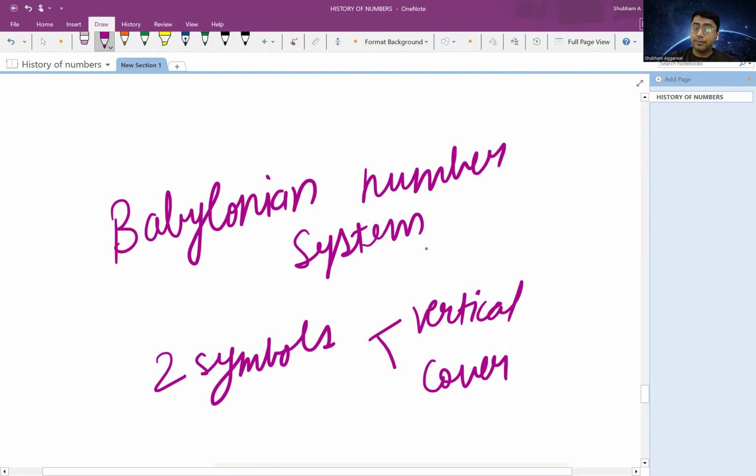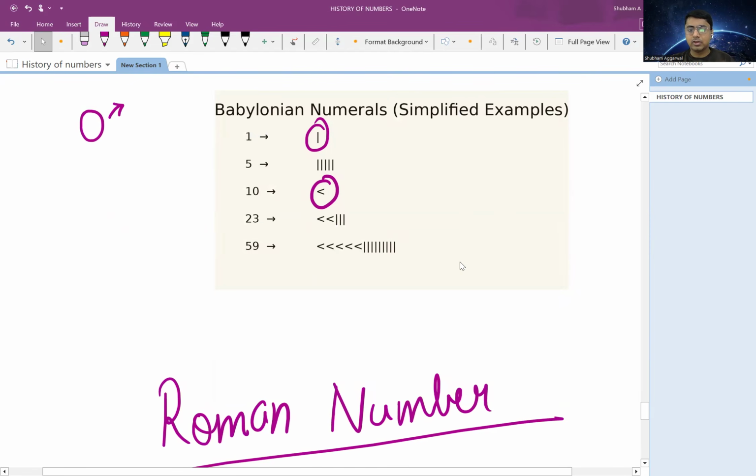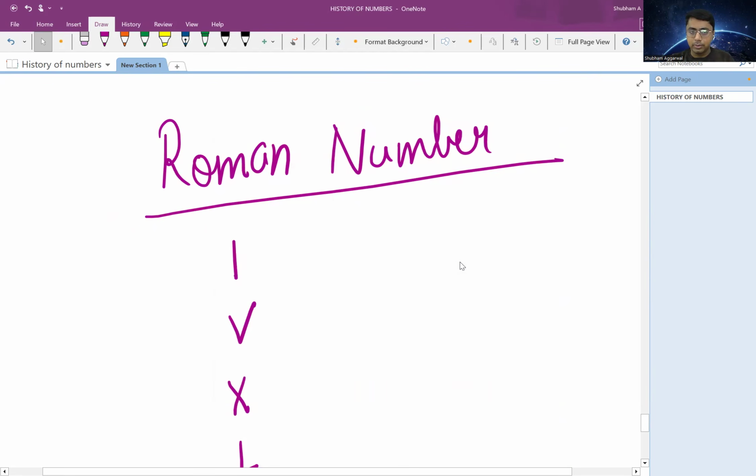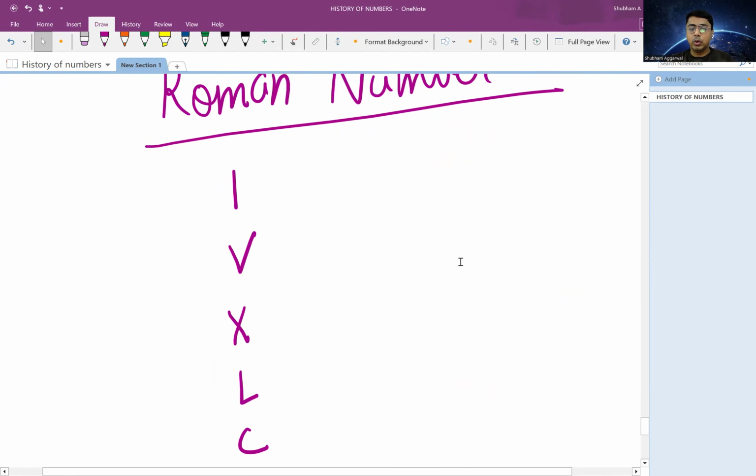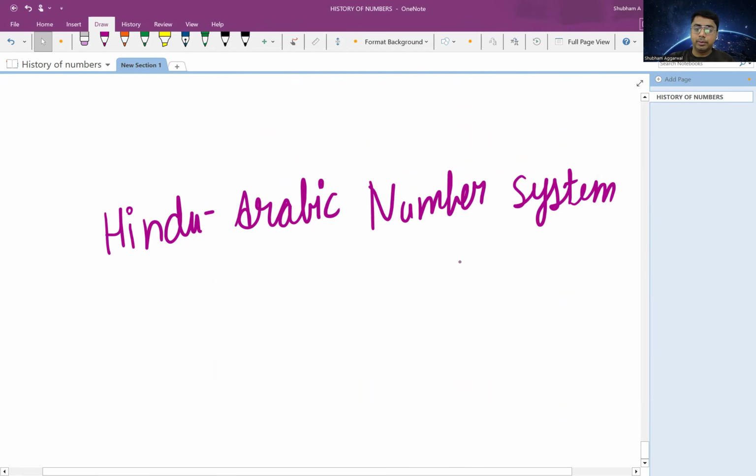It was difficult to represent large numbers using these symbols, and the biggest drawback was there was no zero. I did not have any symbol to represent nothing, right? So similarly, in case of Roman number, I cannot represent large numbers. I don't have anything to represent nothing, right? So came the idea of Hindu Arabic number system.